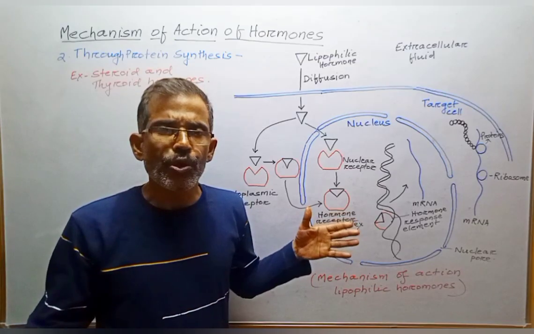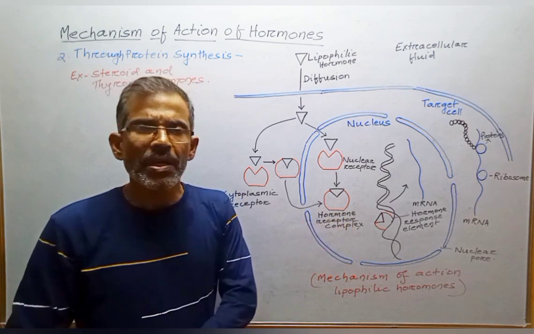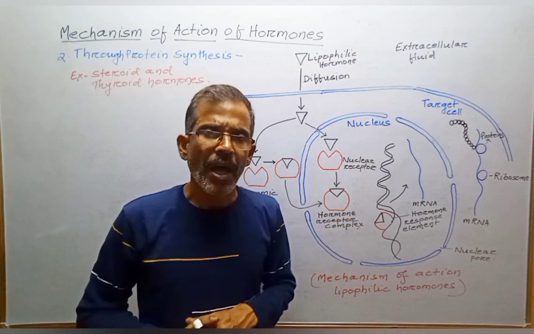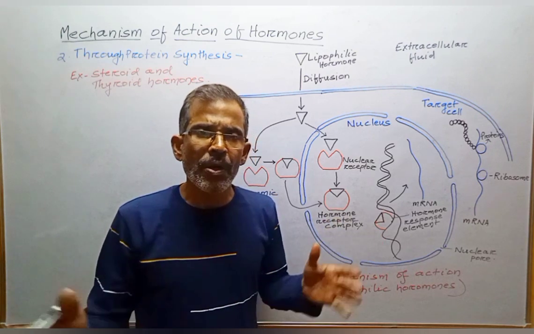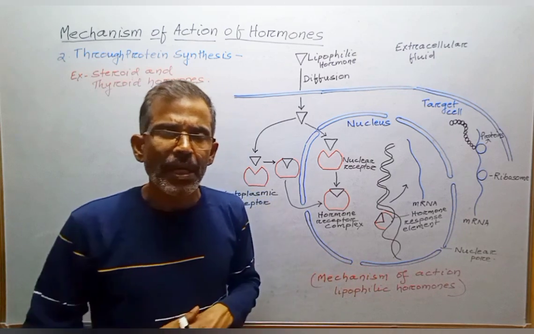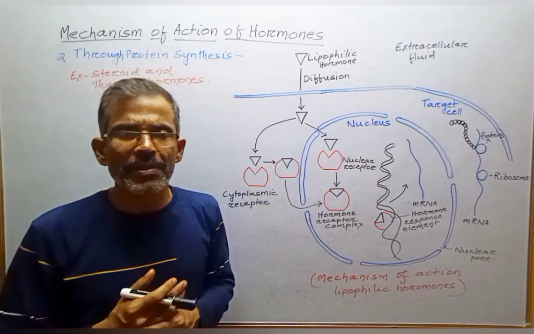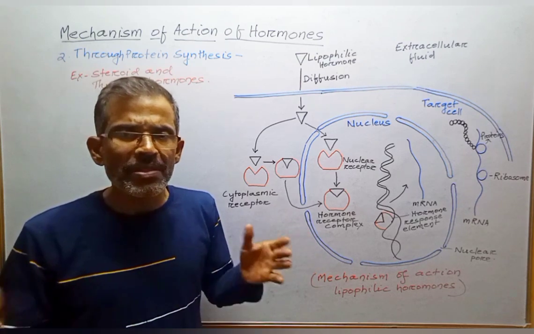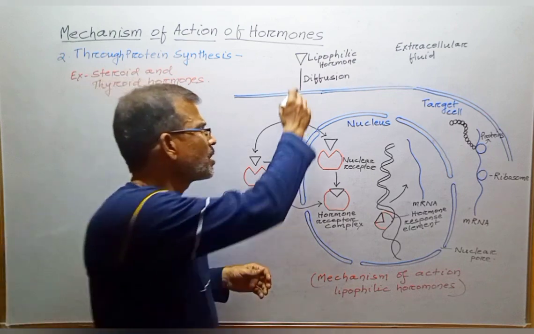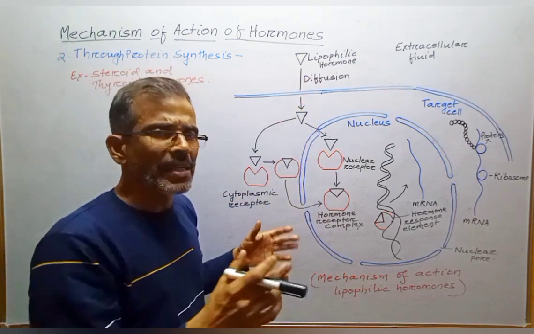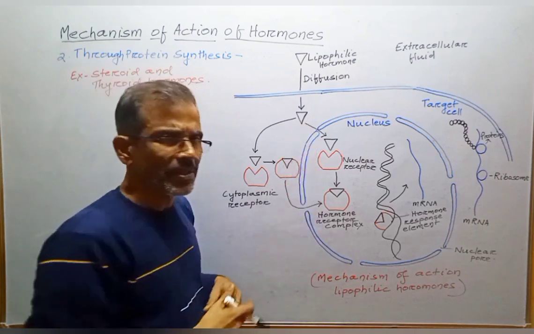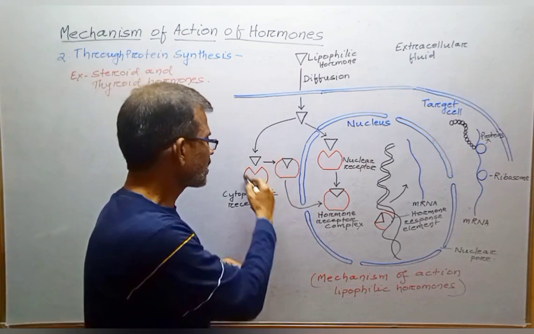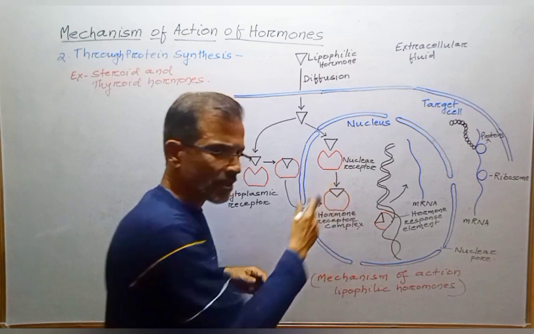In contrast to protein and peptide hormones, other hormones including adrenal and gonadal hormones, thyroid hormones, retinoid hormones and vitamin D bind with intracellular receptors. These hormones act through protein synthesis. Being lipid soluble, such hormones easily diffuse into the cell and bind with intracellular receptors. The receptors for such hormones are located in the cytoplasm and in the nucleus.